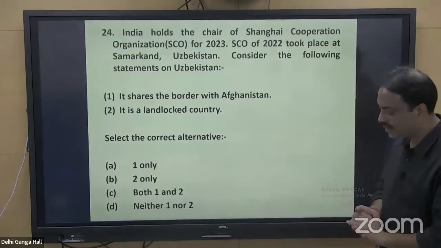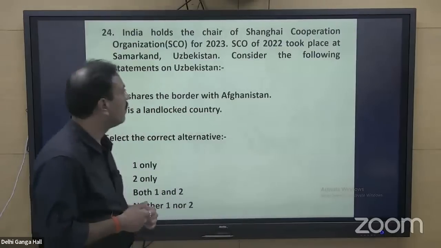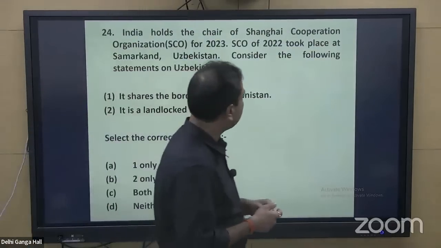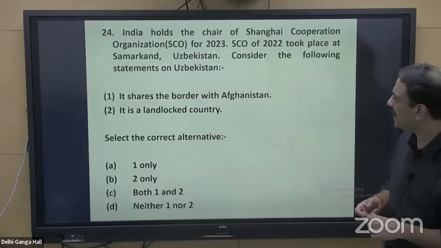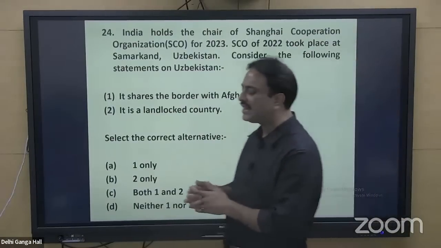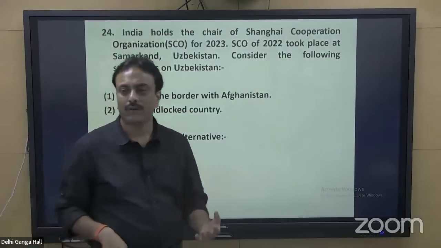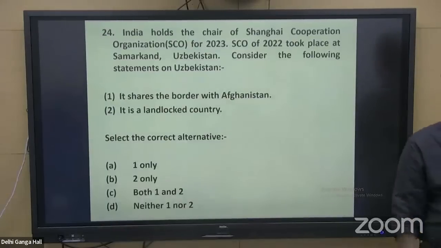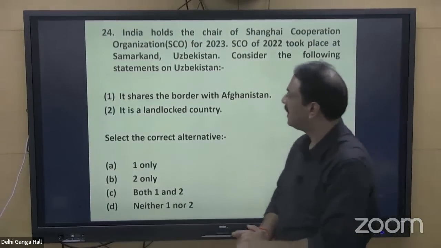Question number 24. India holds the chair of Shanghai Cooperation Organization (SCO) for 2023. SCO of 2022 took place at Samarkand, Uzbekistan. Consider the following statements on Uzbekistan. The SCO summit took place in the later second half. That was at Samarkand, Uzbekistan in 2022.